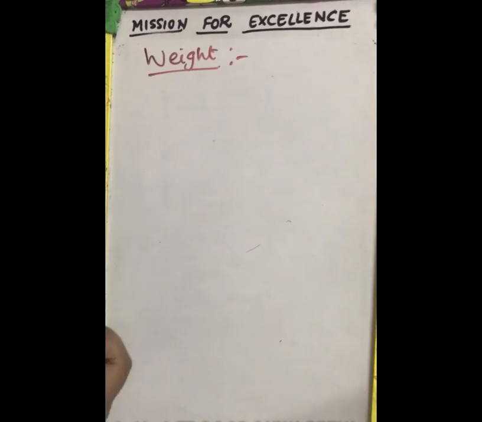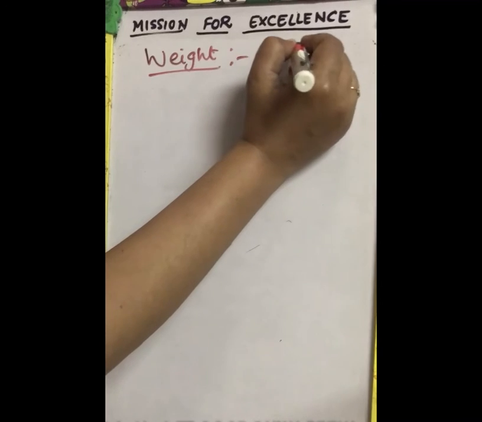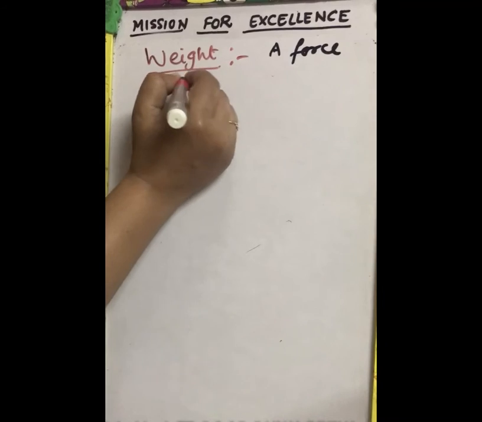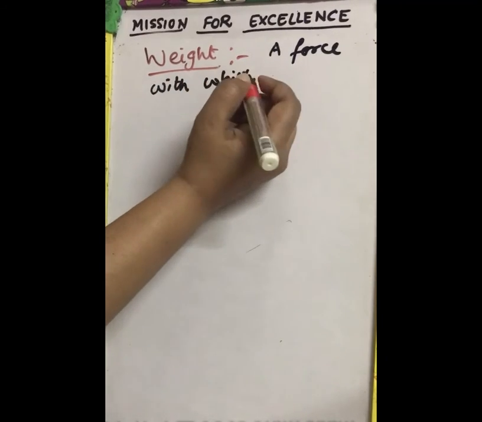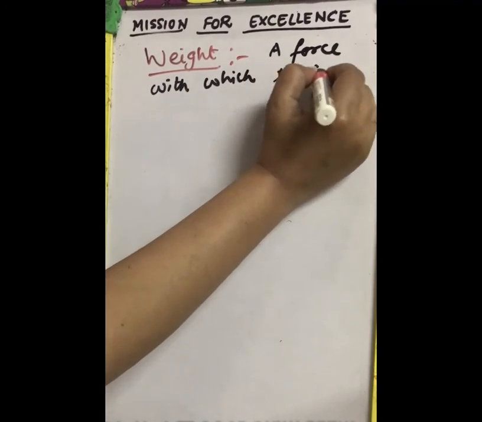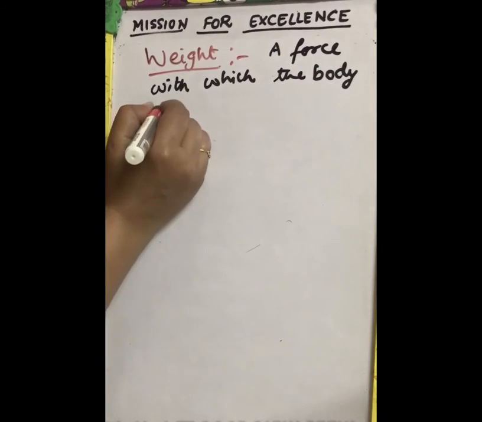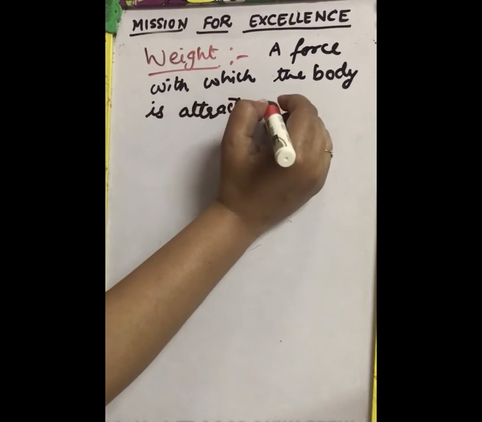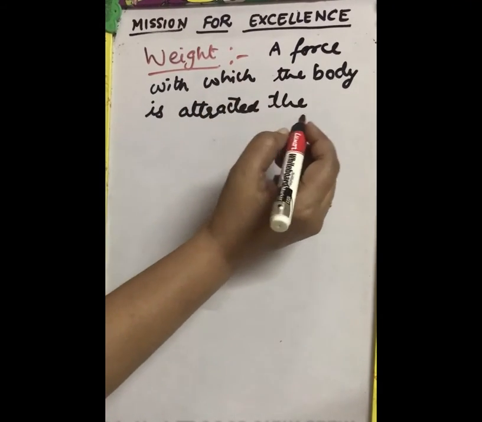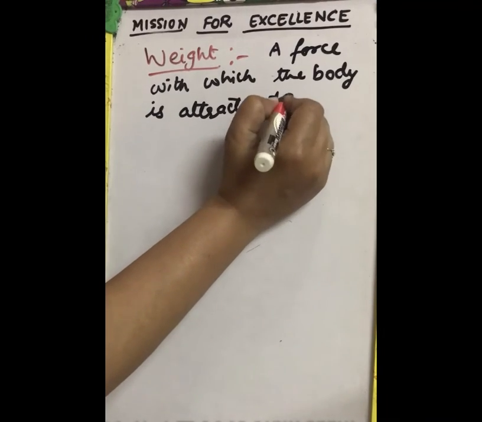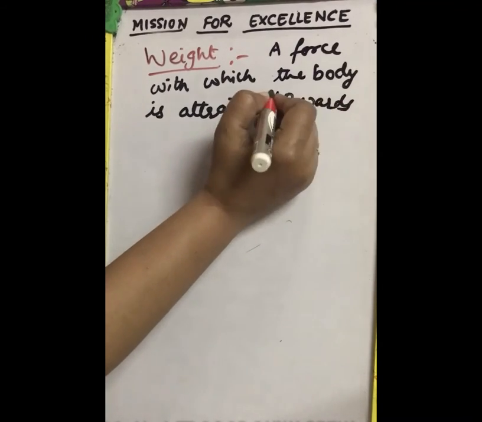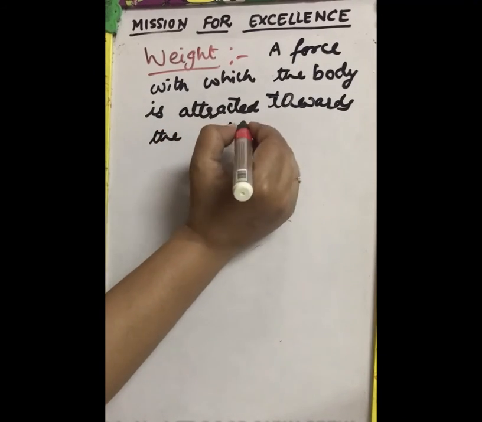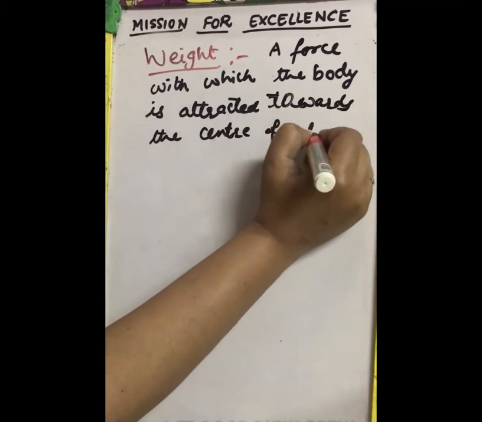Weight is nothing but a force with which the body is attracted towards the center of the earth.